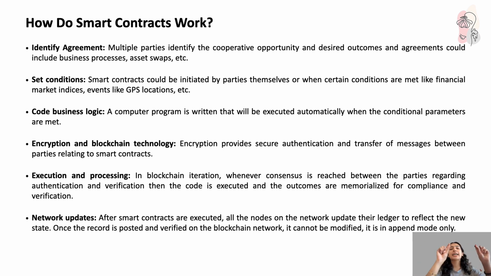Okay, now I've decided the conditions. I have to write up a code, right? I have to write what should happen if the condition is met. Encryption and blockchain technology: making it more secure, with secure authentication and transfer of messages. Execution and processing in blockchain iteration: whenever consensus is reached between the parties regarding authentication and verification, then the code is executed and the outcomes are memorialized for compliance and verification.